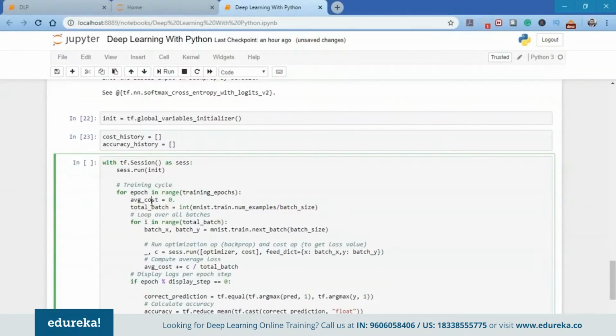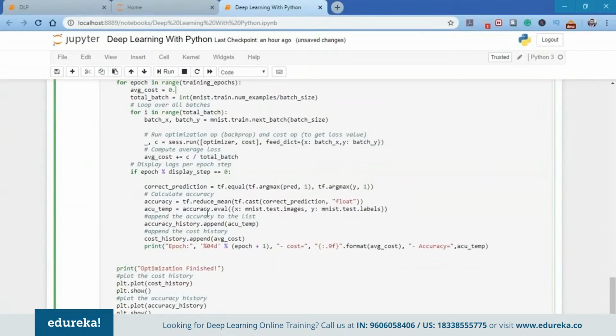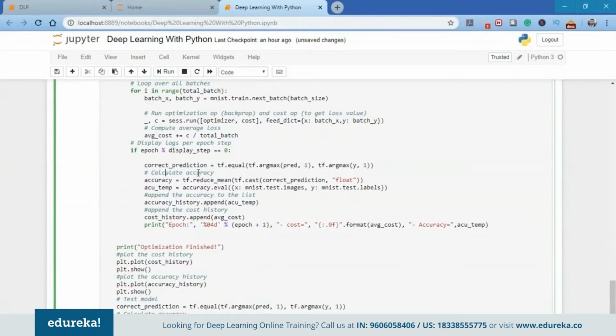First of all, we're going to create the average cost as 0. Next, we're going to loop over all the batches. The batch size is 100. We're going to use a batch size of 100 and iterate for 15 epochs. For i in range(total_batches), we're going to fetch mnist.train.next_batch(batch_size). Next, we're going to run the optimization backprop and the cost operation to get the loss value. We're going to calculate the average cost, and then finally we'll calculate the accuracy.